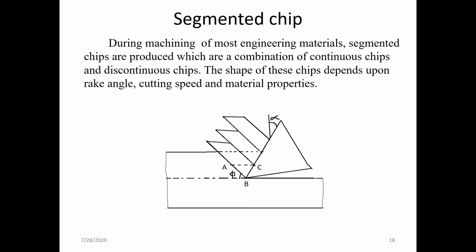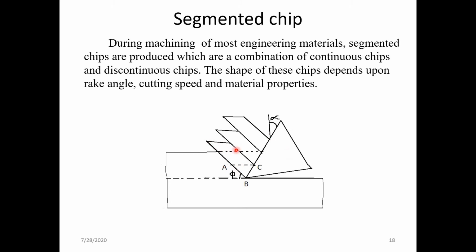Basically we have discussed that three types of chips are going to be formed. It may be continuous, discontinuous, or continuous with built up edges. But in certain books you may find segmental chips. During machining of most engineering materials, segmental chips are produced, which are a combination of continuous chips and discontinuous chips. So here you can find the segmented chips which are formed.